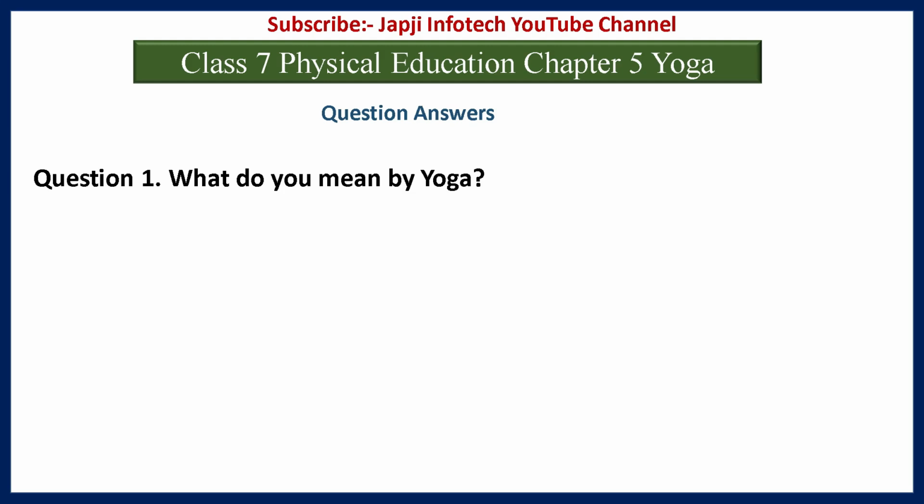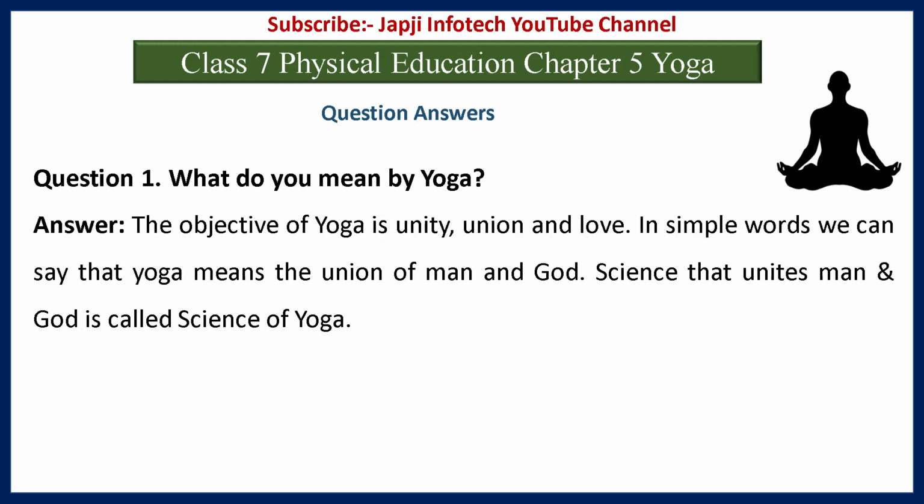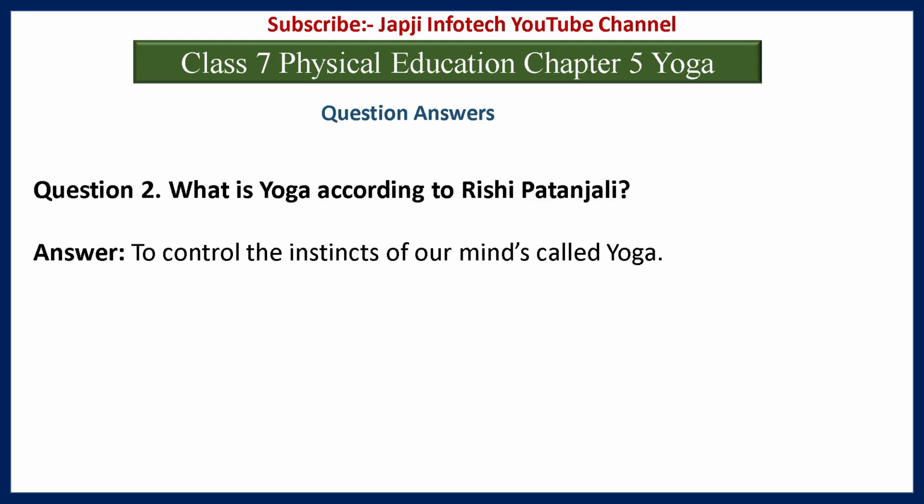What do you mean by yoga? And the answer is, the objective of yoga is unity, union and love. In simple words, we can say that yoga means the union of man and God. The science that unites man and God is called the science of yoga. Second question is, what is yoga according to Rishi Patanjali? And the answer is, to control the instincts of our mind is called yoga.